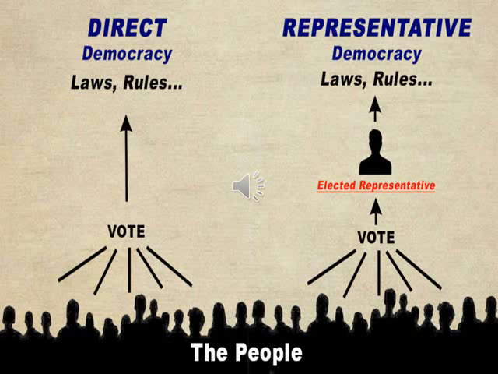You can see in this picture clearly the direct and indirect, that is representative, democracy. In direct democracy, people through their vote make laws and rules for their country. In indirect, that is representative democracy, people through vote elect the representatives, and their representatives make the laws and rules for the country. This is the main difference. People directly participate in lawmaking in direct democracy, but in representative democracy, people indirectly, through their representatives, make the laws and rules for their country.